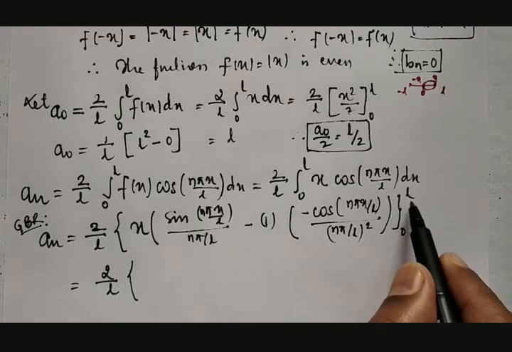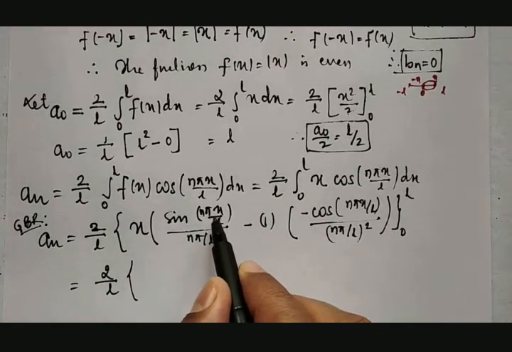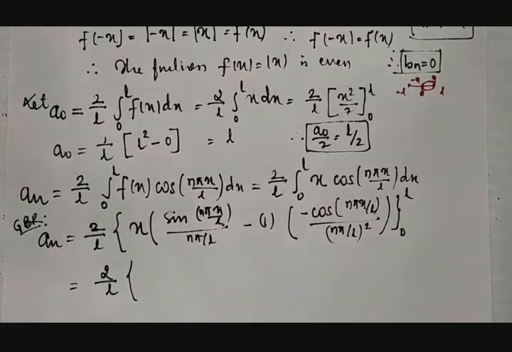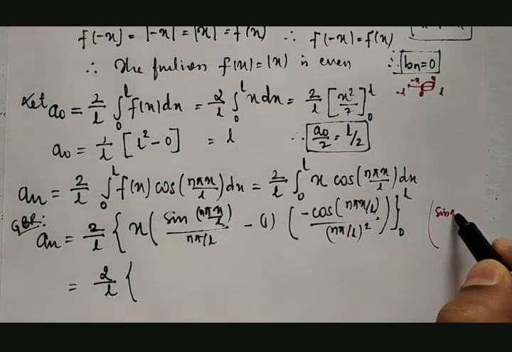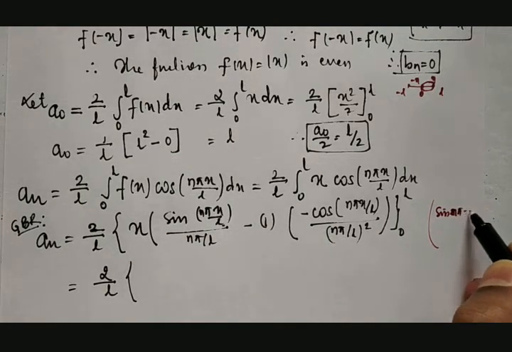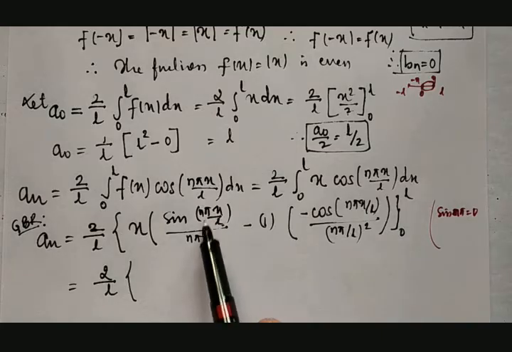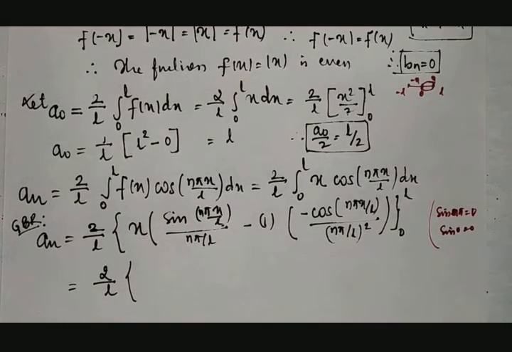if you see the limit L, if you put L here, then what happens? L by L get cancelled. I'll be getting sine n pi, which is equal to 0. If I put lower limit, then sine 0 is equal to 0.